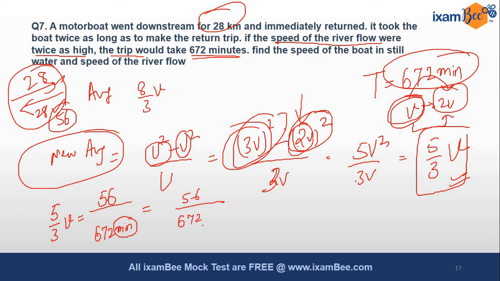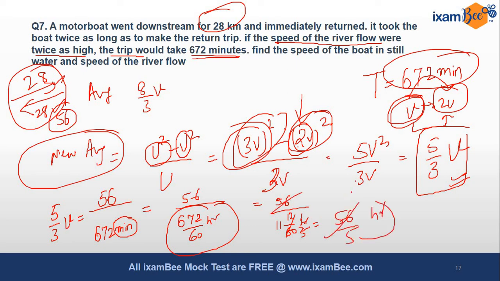It will be 672 by 60 hours, which is 56 by 5 hours. So 56 will be cancelled out, and 5 will go in the numerator, so it is 5, which is equal to 5 by 3 v.